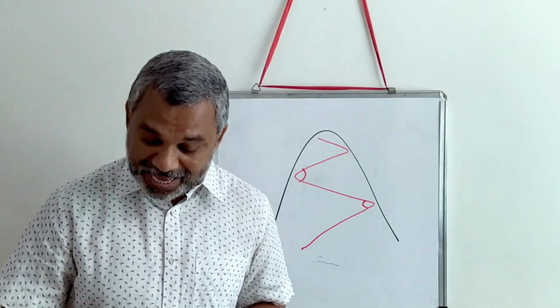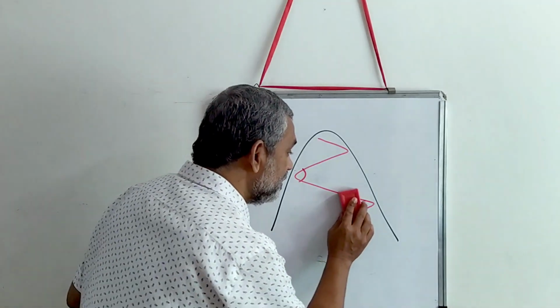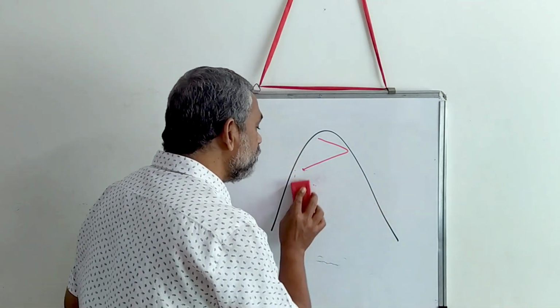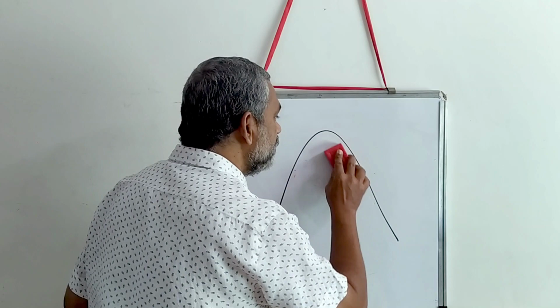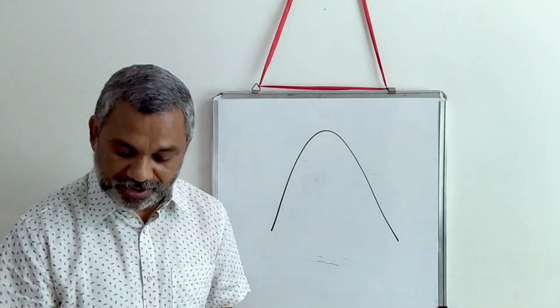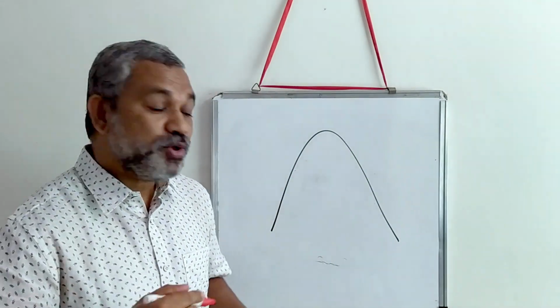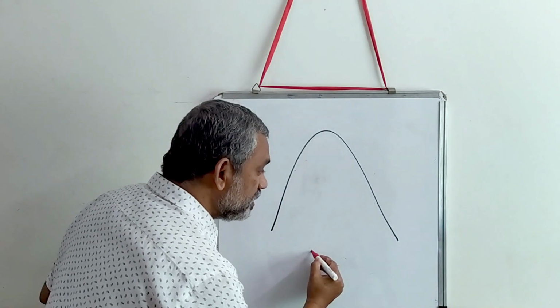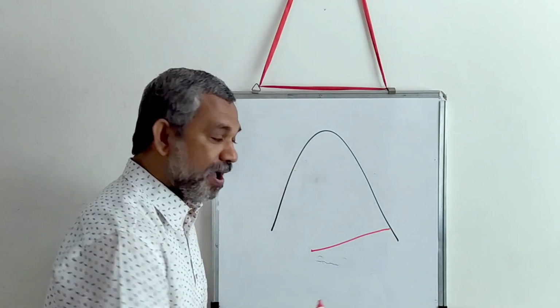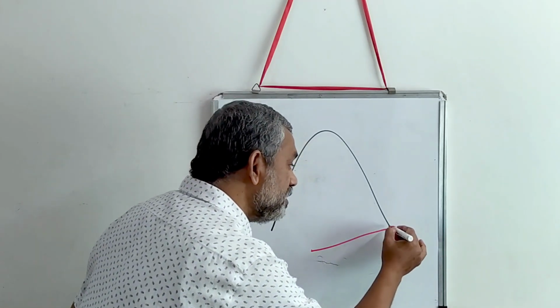Another possibility is, if you do not want to take sharp bends, you go around the mountain. How do you go around the mountain? From here, you will go here, and then you will go around the mountain.